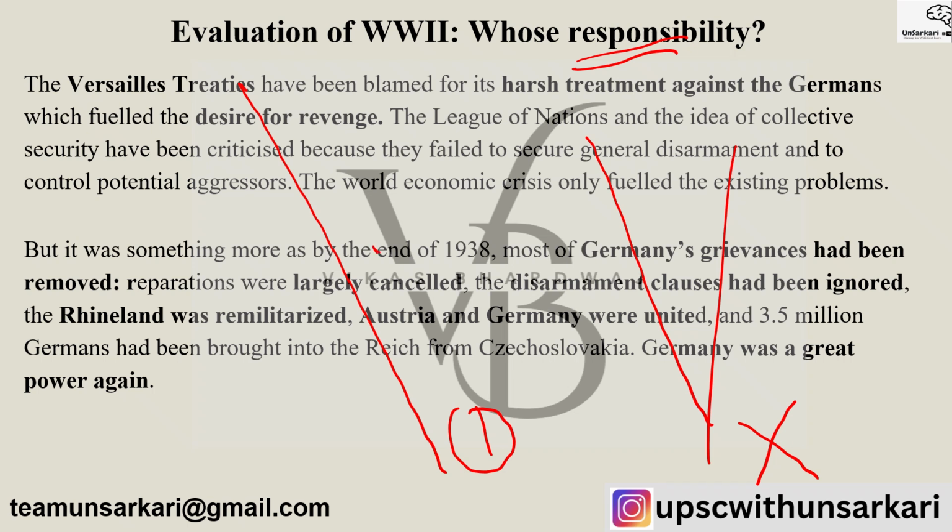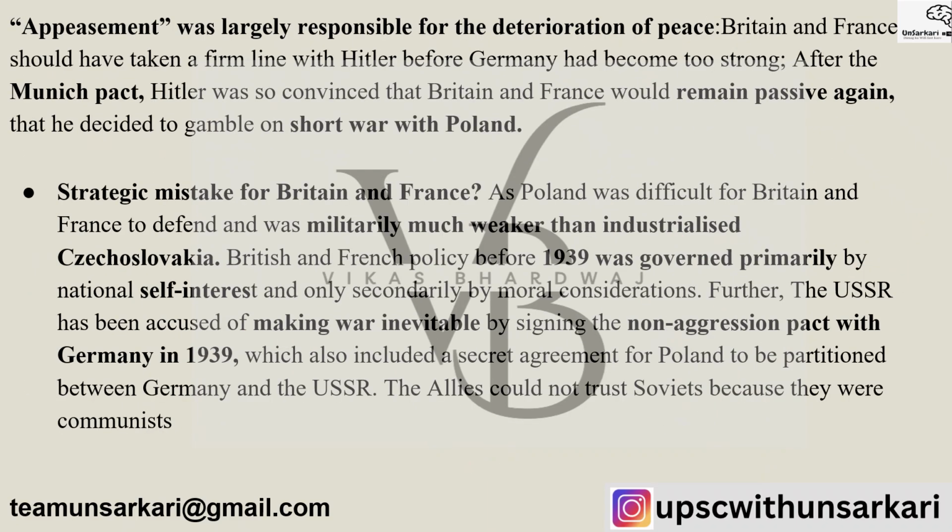Reparations were largely cancelled, disarmament clauses had been ignored, the Rhineland was remilitarized, Austria and Germany were united, and 3.5 million Germans were brought into the Reich from Czechoslovakia. Germany was a great power again, and this power was going to be very difficult to handle. Appeasement was largely responsible for the deterioration of peace. Britain and France should have taken a firm line with Hitler, because it was very important that he be stopped before he became very strong.